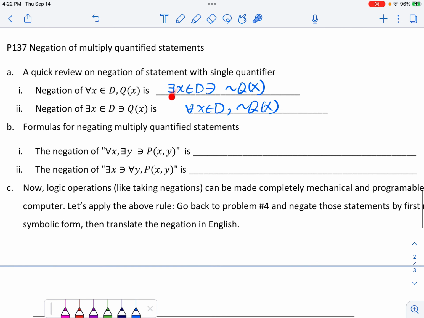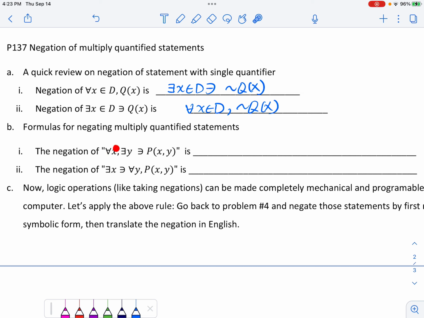The reason we review that is because we are going to apply it here. So now the negation of for all x, there exists y such that P of x. Let's do it step by step. Again, if you remember, the way that we translate statements with multiple quantifiers is in the order we see it, right?